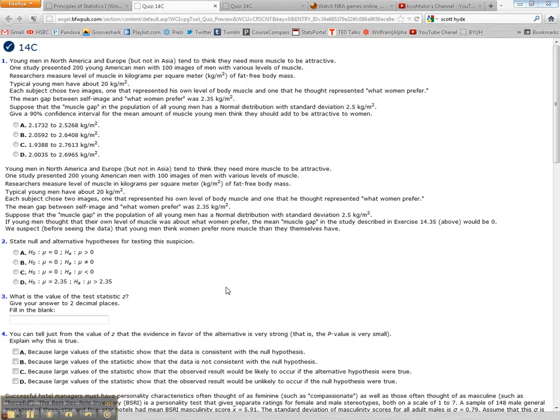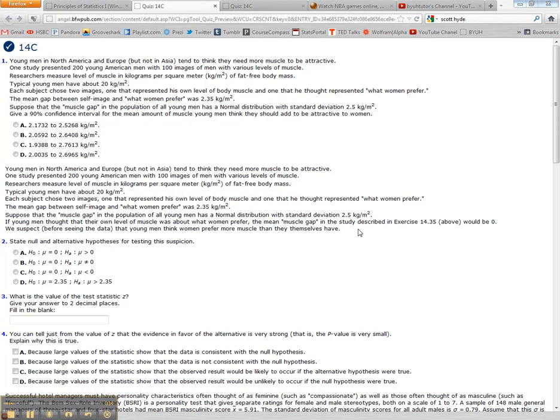Let's work on 14C number 3. To do number 3, we need to read all of this right here. Just so you know, homework and tests, as far as questions and setting up the question, are always going to be this long. There's a lot of information that each question is going to try to throw at you, so you can decipher what it all means and what you need to do with all this information.